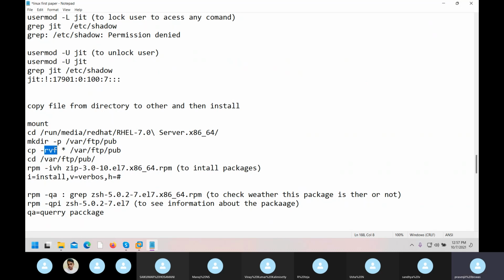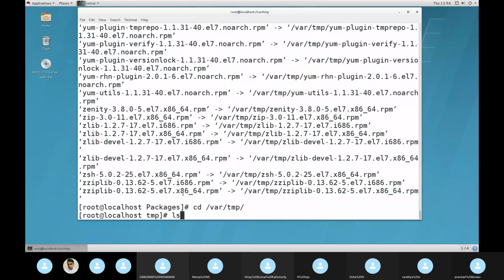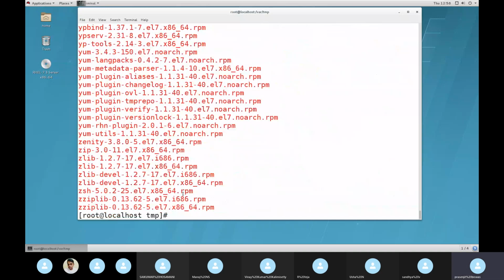So everything means, in Windows what do we do? Control A. Here the star denotes everything inside that package. And then your path. So once I did this, everything is copied. Now if I go there, cd /word, all folders are copied. Clear?